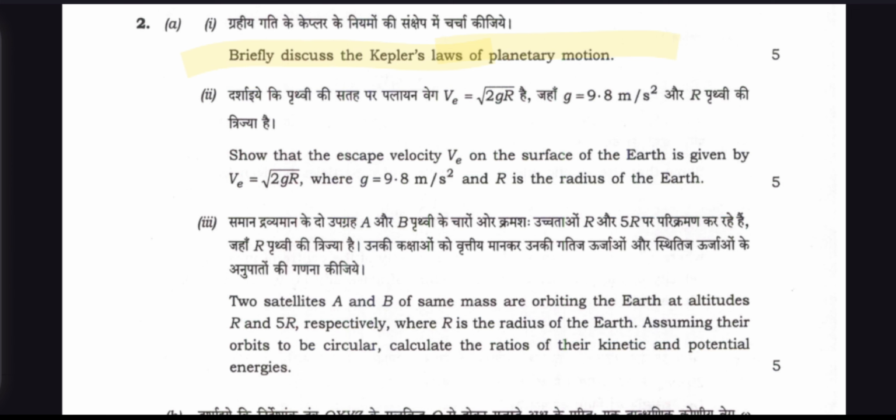Kepler's laws of planetary motion, very easy. Then the escape velocity v_e on the surface of the earth is given by v_e = under root 2gR, where g is equal to 9.8 meter per second squared and R is the radius of the earth. Two satellites A and B of the same mass are orbiting the earth at altitudes R and 5R respectively, where R is the radius of the earth. Assuming their orbits to be circular, calculate the ratio of the kinetic and potential energy.